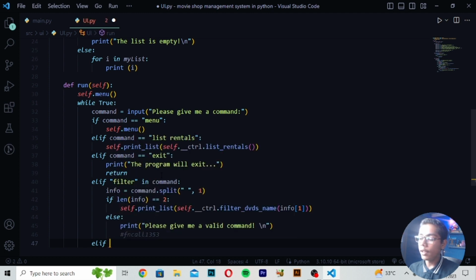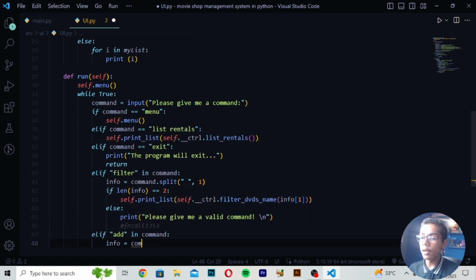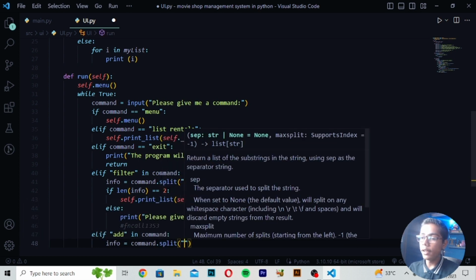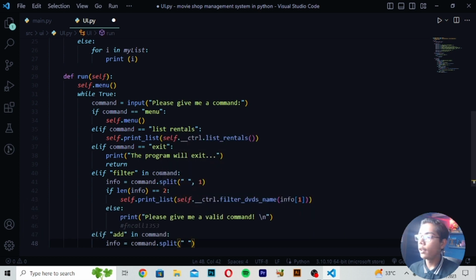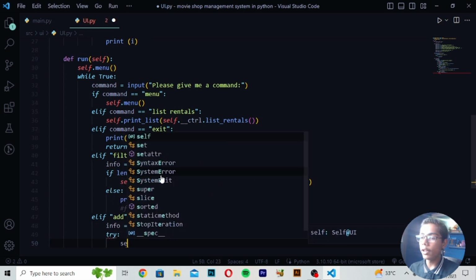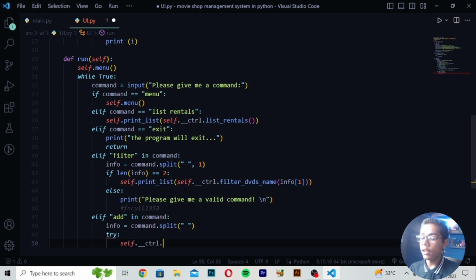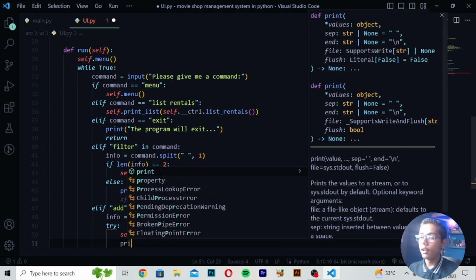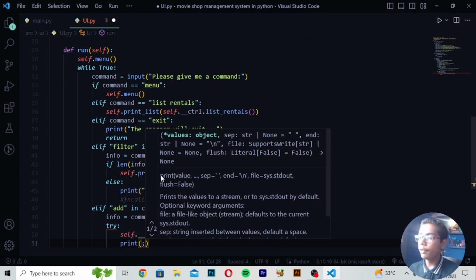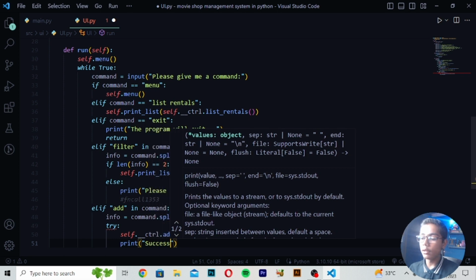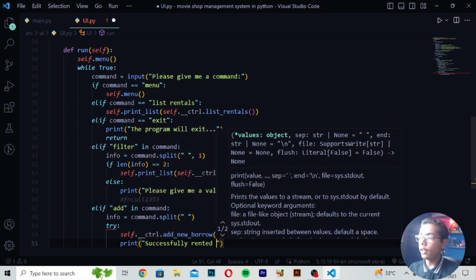Then write elif and "add" in command. After that, info = command.split(), then give a space and write try. Move down and write self._ctrl.add_new_borrow(info[2], info[1]), then print "Successfully rented a DVD".